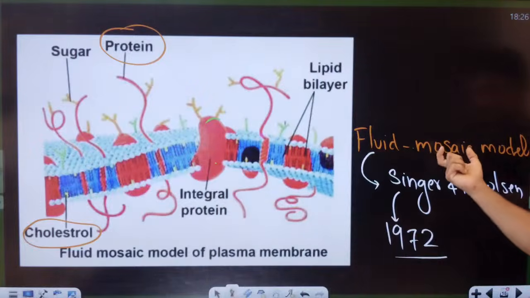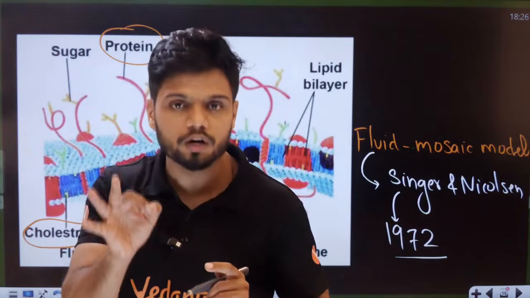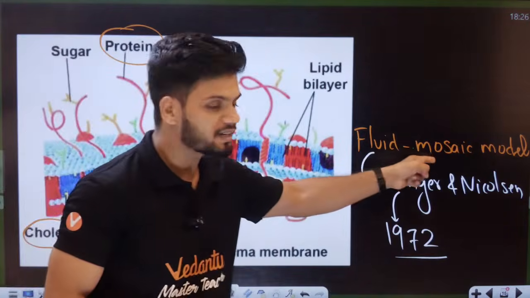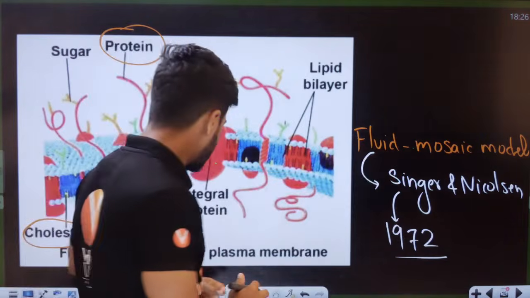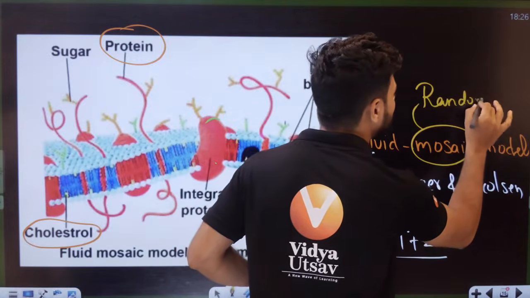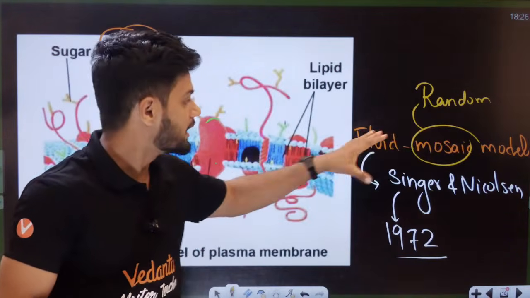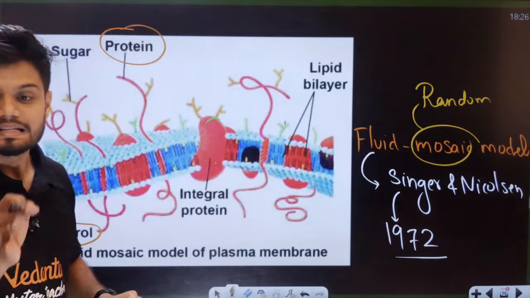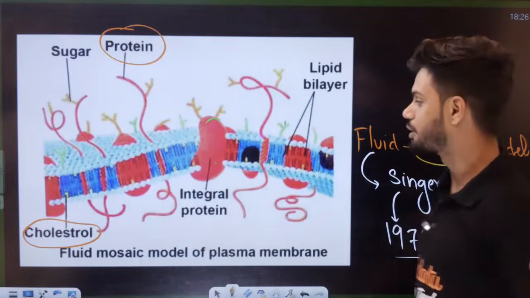Now, this is called the fluid mosaic model. Students, why is it called fluid here? Anyone? It is called fluid because, like a jelly-like structure, things can float in it. It is called mosaic. Can anyone tell me why it is called mosaic? It is called mosaic because the entire thing is very random. So, students, does it make sense now? Fluid mosaic model. It is fluid in nature. It is a completely random model given by Singer and Nicholson in 1972. Thumbs up in the chat, all of you.